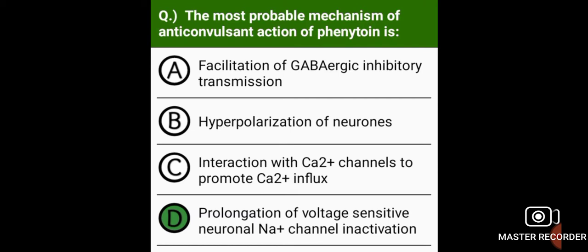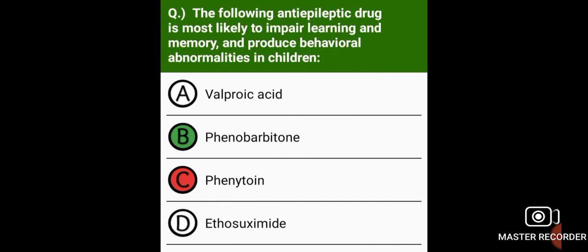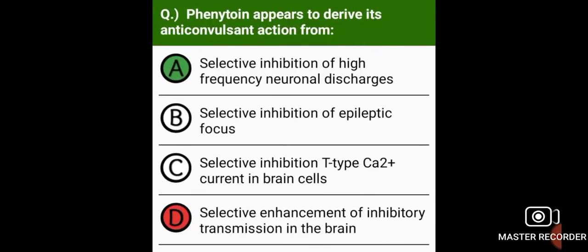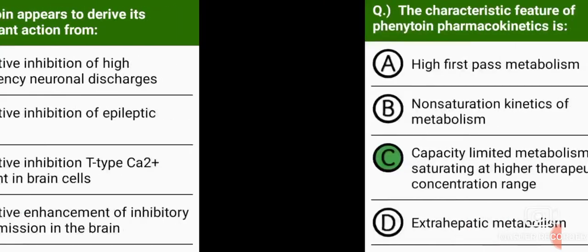The most probable mechanism of anticonvulsant action of phenytoin is prolongation of voltage sensitive neuronal sodium channel inactivation. The following anti-epileptic drug is most likely to impair learning and memory and produce behavioral abnormalities in children. Phenobarbital. Phenytoin appears to derive its anticonvulsant action from selective inhibition of high-frequency neuronal discharges.